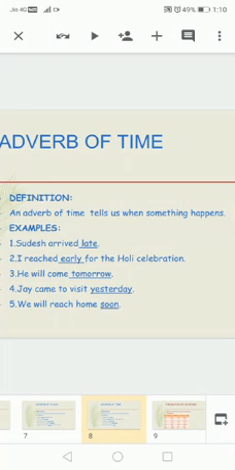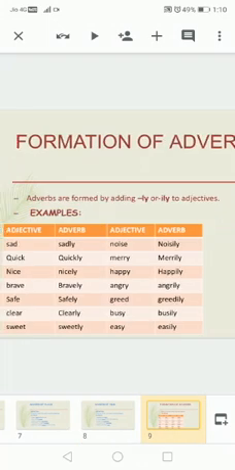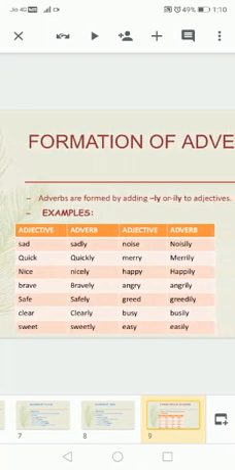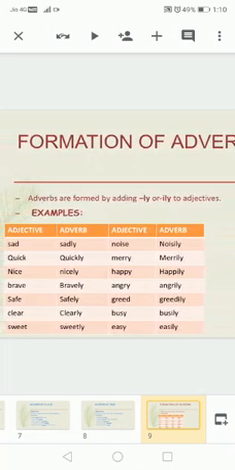Now we are going to see how we make adverbs. This is formation of adverb. Adverbs are formed by adding ly or ily. By adding ly or by adding ily, we can make adverbs. For example, it's very simple. Sad, sadly. Quick, quickly. Nice, nicely.